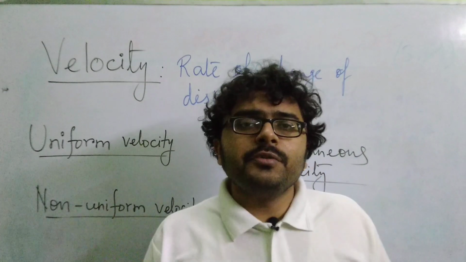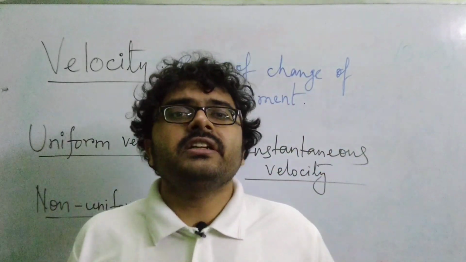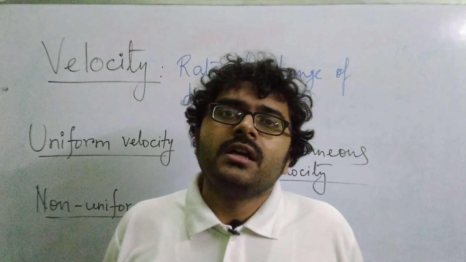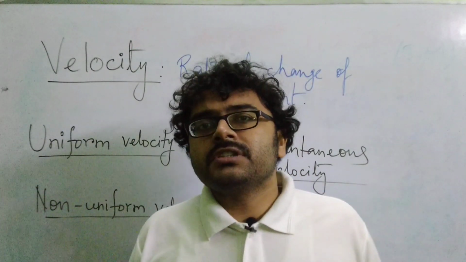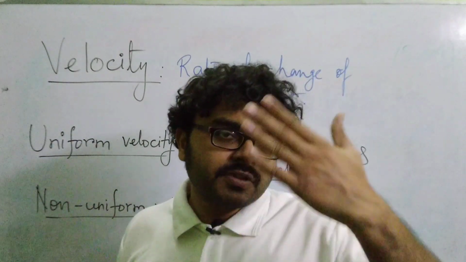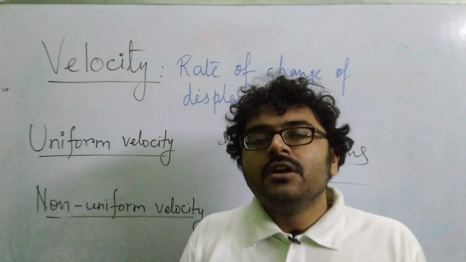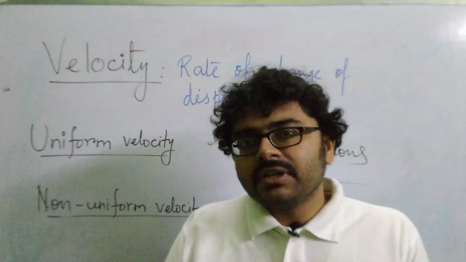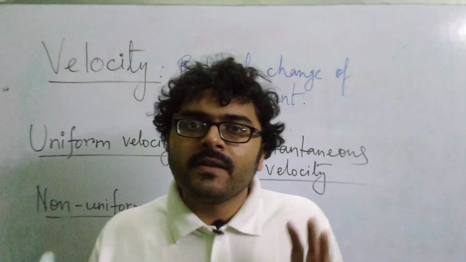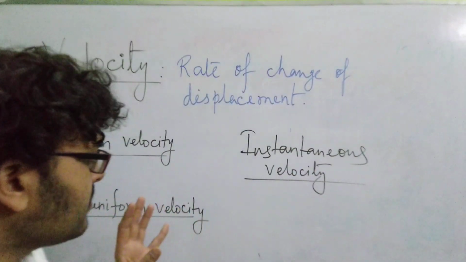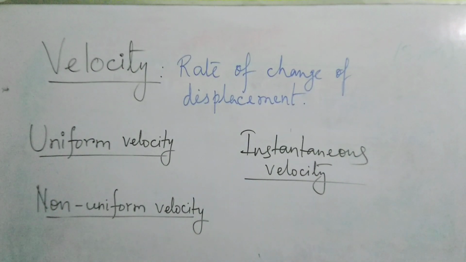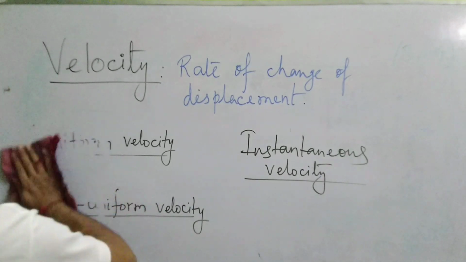But when you are saying that a body is moving at uniform velocity, then definitely 100% the body is also moving at uniform speed, because for a body to move in uniform velocity, it needs to have uniform speed as well as constant direction. So these are small things that you need to remember. It will be better for you to keep on noting so that you don't forget these things. Now, the next thing that we are going to discuss is acceleration.